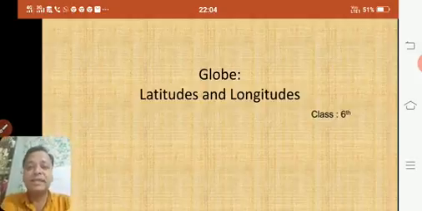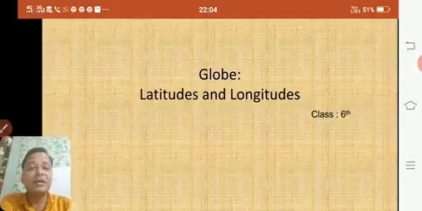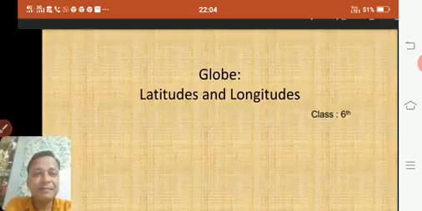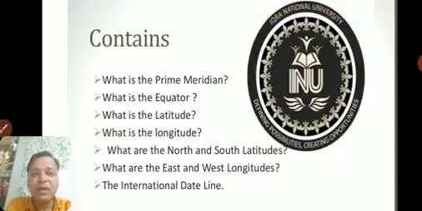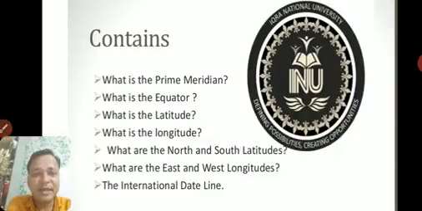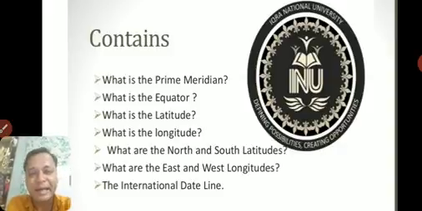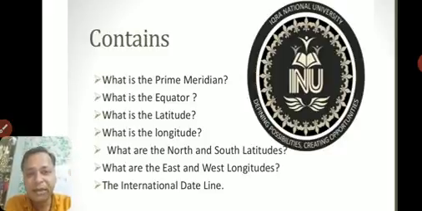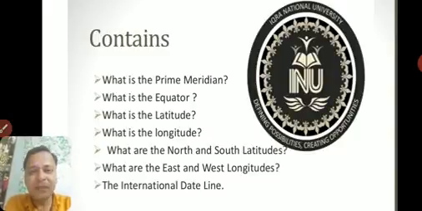We'll first try to see what are the things we are going to see in this chapter. So what does this chapter contain? What is the prime meridian? What is the equator? What is latitude? What is longitude? What are the north and south latitudes? What are the east and west longitudes? And the international date line. As well as we'll try to see solstice, which we have at the end of this chapter. So we'll go through this one by one. Today we'll discuss everything about latitude and longitude. Then we'll move ahead with the different things.